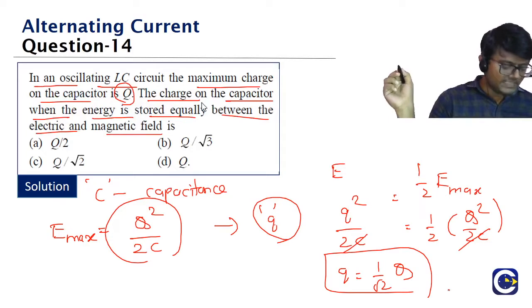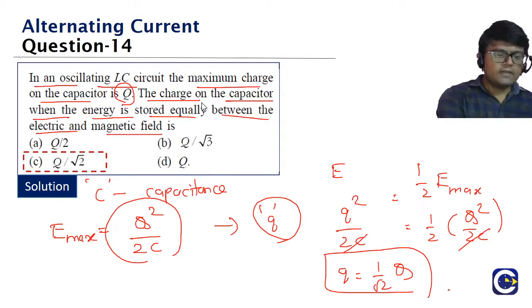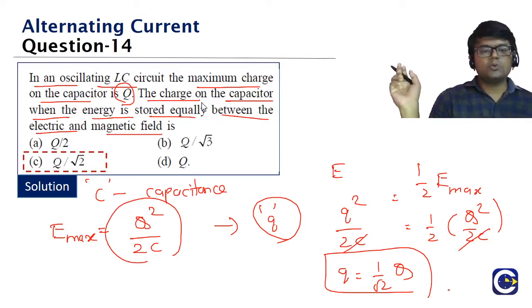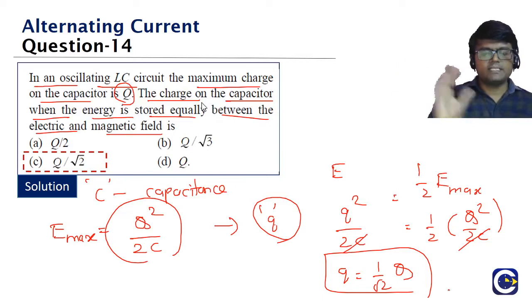What is the answer for this, guys? 14th. The value must be equal to what? Capital Q by root 2 or 1 by root 2 into capital Q. What is the condition we are doing? When we say that maximum charge on the capacitor is capital Q, that is basically the situation where entire energy is stored in the electrostatic energy form, which is Q square by 2C.